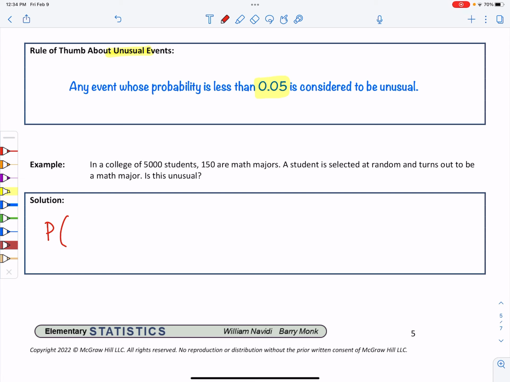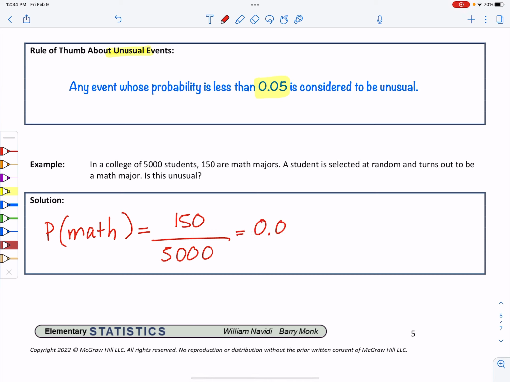All right, so the probability that a student is a math major for this group, we've got 150 math majors. This one does give me the total of 5,000. And that gives me a probability of 0.03.